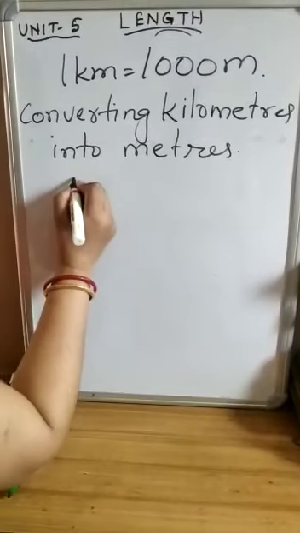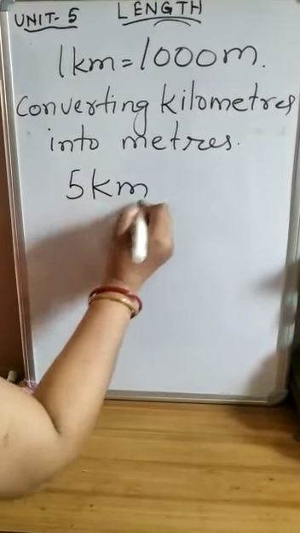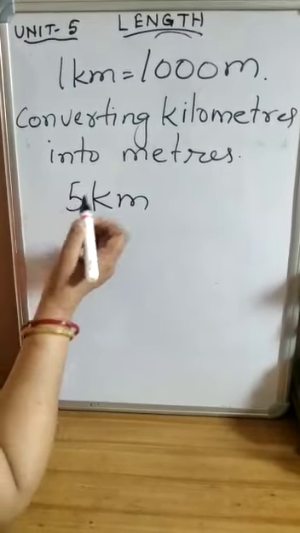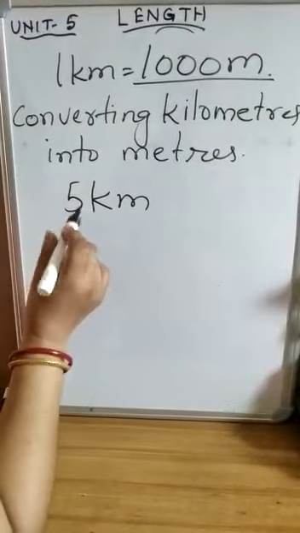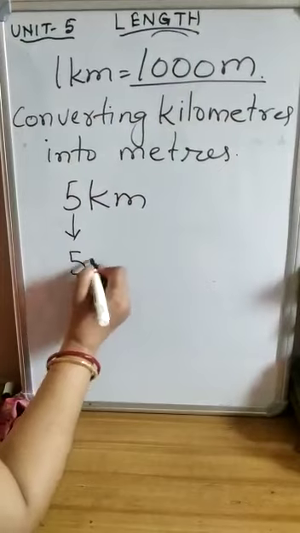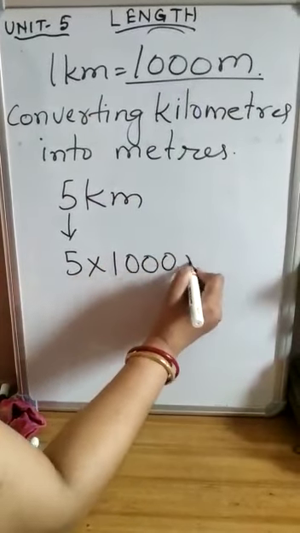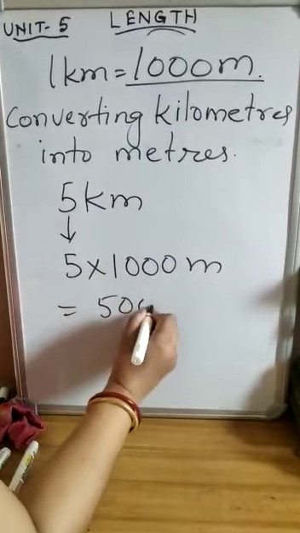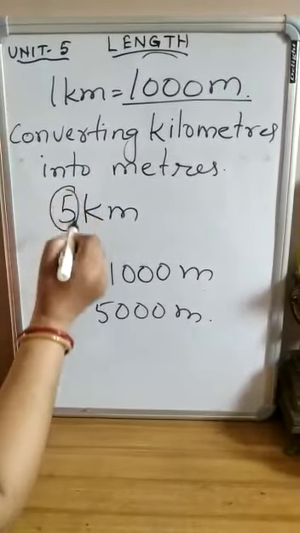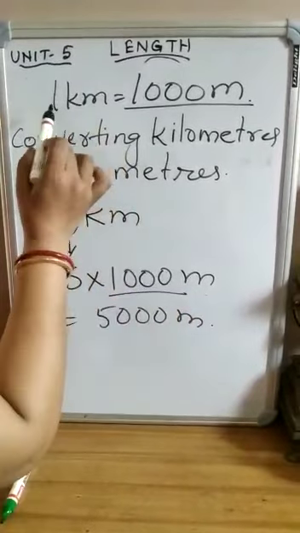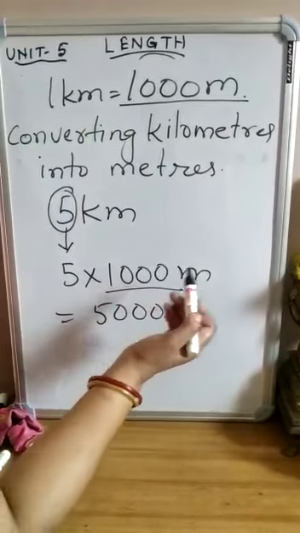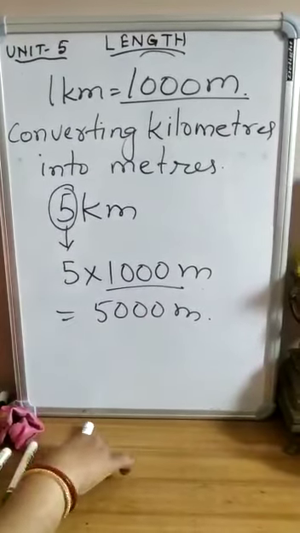So here I see 5 kilometer. What will we do? We will multiply the number of kilometer with the 1000 meter. So here 5 will be multiplied with 1000 meter. Then it is equal to 5000 meter. Correct? Why? 1 kilometer is equal to 1000 meter. So 5 kilometer equals 5 into 1000, that is equal to 5000 meter.